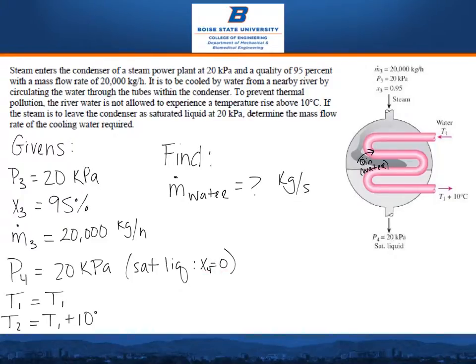As the water enters, the temperature was given as T1, and as the water leaves the power plant, it only rises by 10 degrees Celsius. What we are trying to find is the mass flow rate of water in kilograms per second. I have indicated on this drawing that the Q in is traveling from the steam to the water.